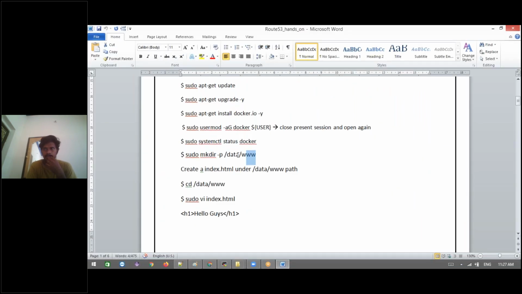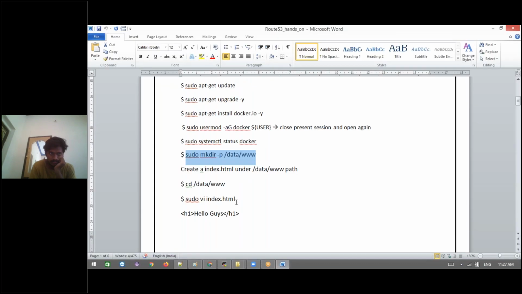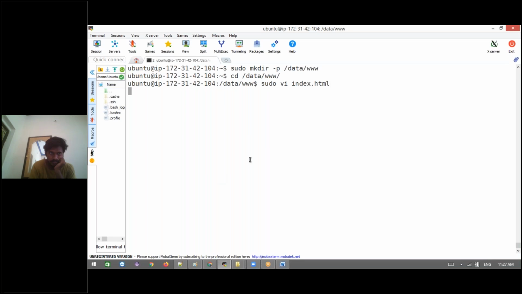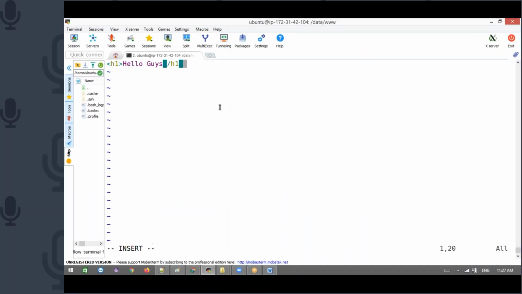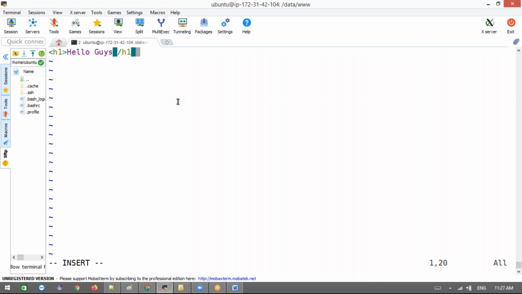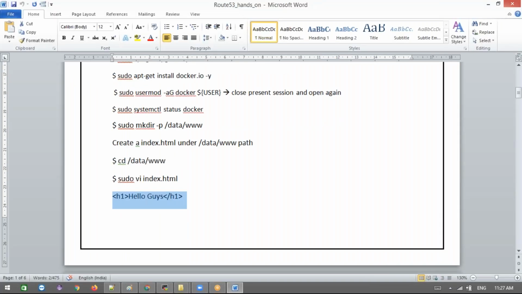I'm going to create one directory with a subdirectory inside it, and go into this directory. Now I'll create one index.html page for a static page. Nothing else, it's just a simple one line of code. I'm deploying this. Later we'll deploy a Spring application. This is just an example to show you.